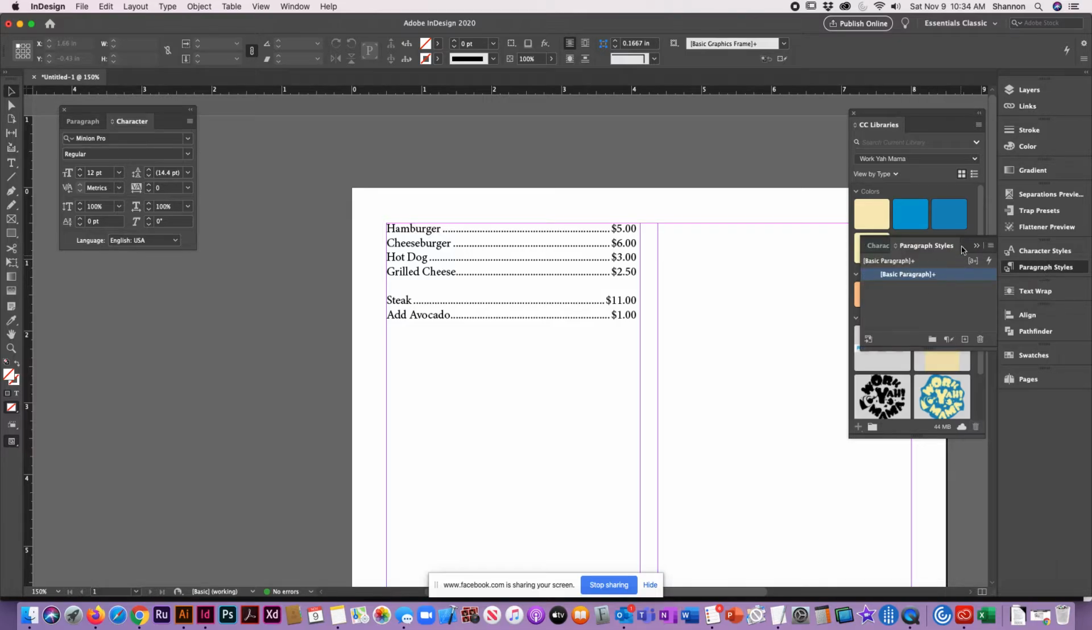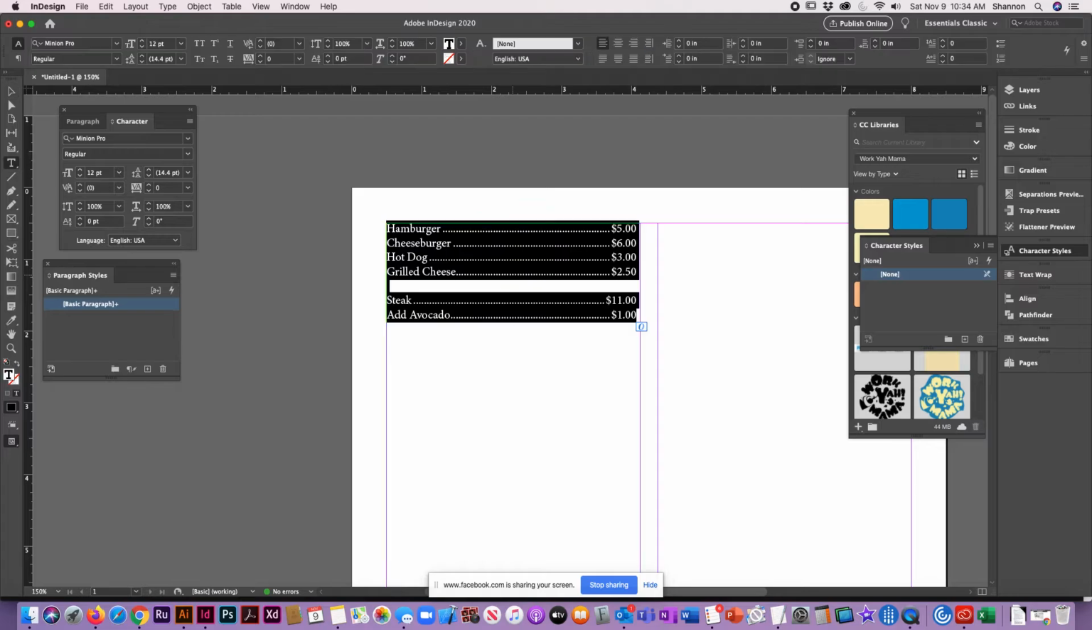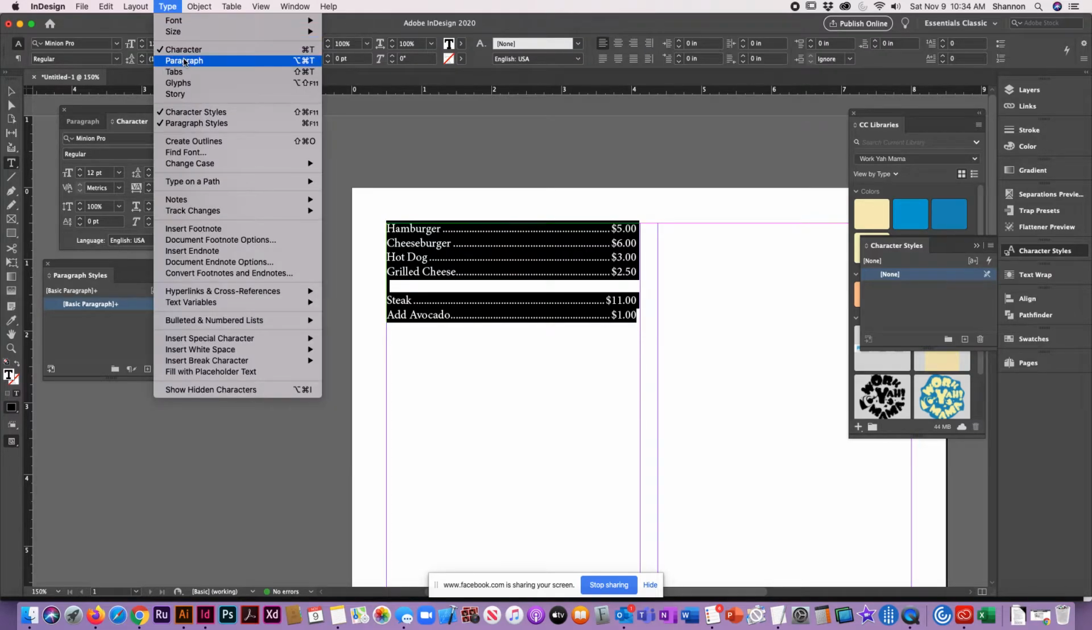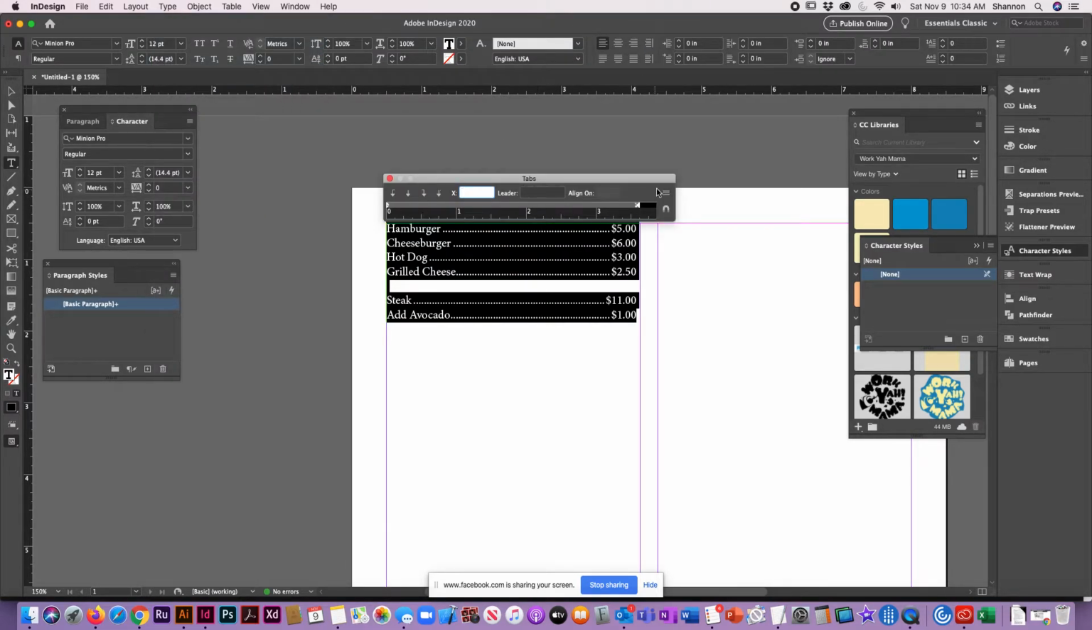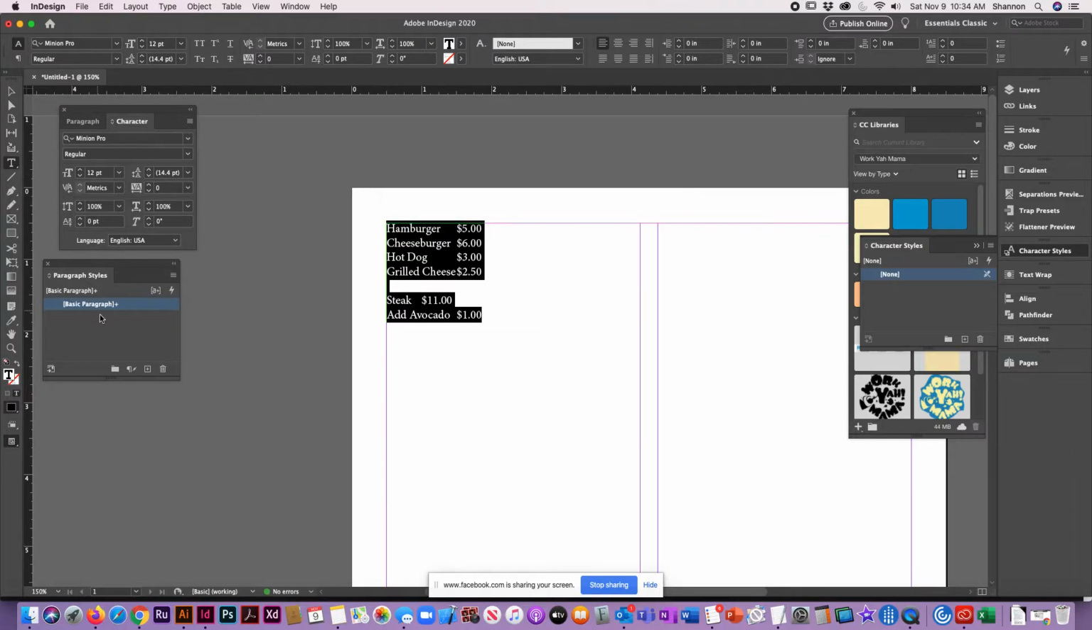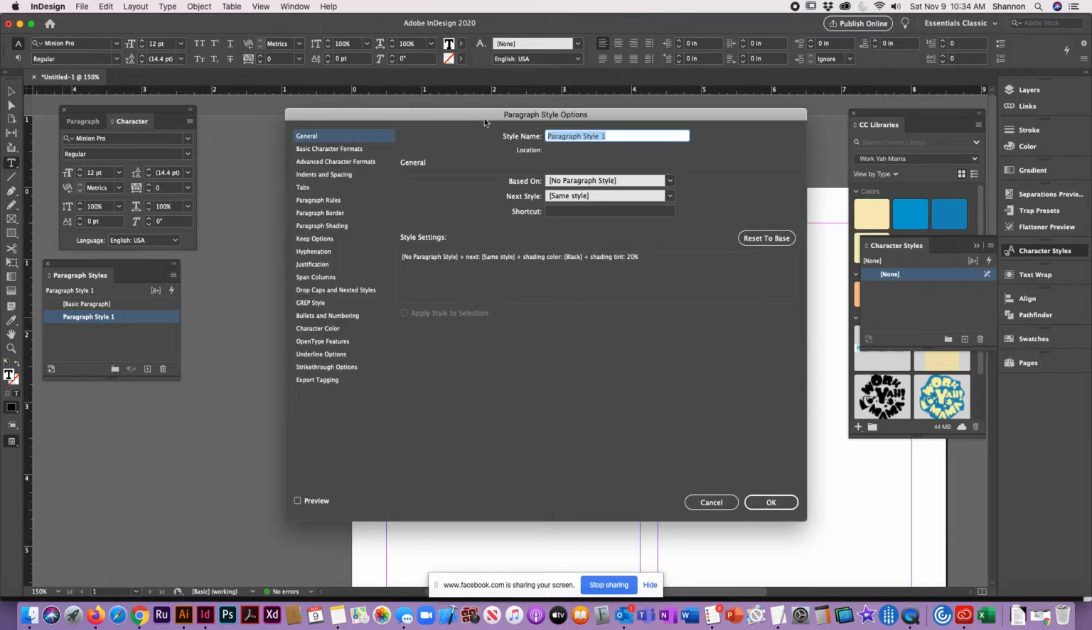So let's open up our paragraph styles. Just drag them over here for a moment. And I'm going to go to tabs. And I'm just going to clear them all, so we can add in a new paragraph style. Double click, and we can call it tabs.